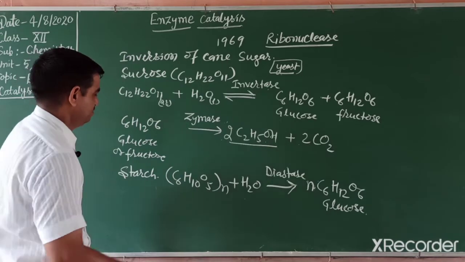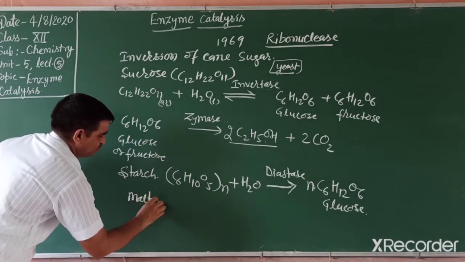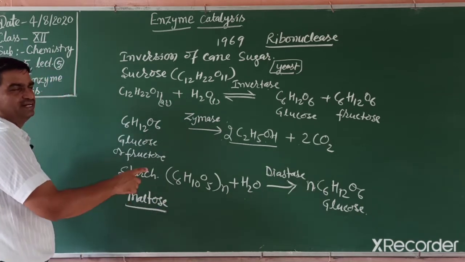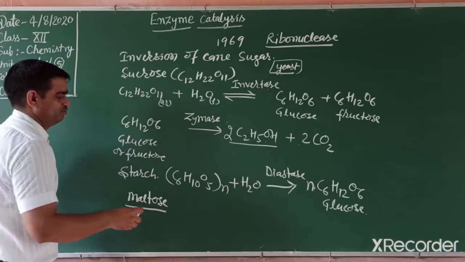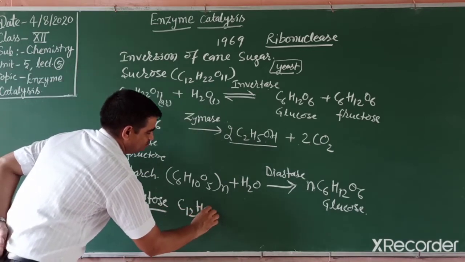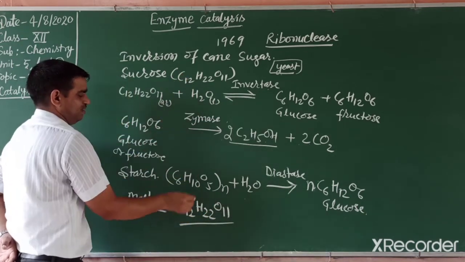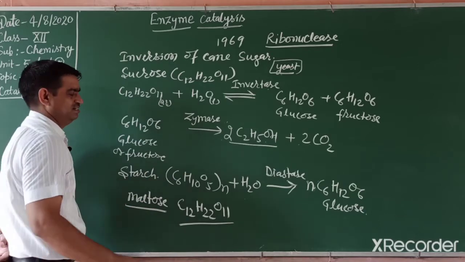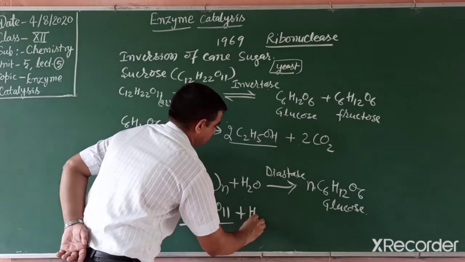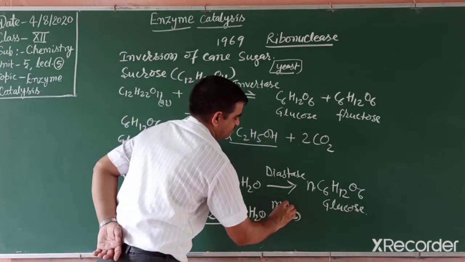Another example is maltose. Maltose is also a disaccharide. We study this in detail in the biomolecules chapter. C12H22O11, like sucrose, maltose also has the same formula. When dissolved in water, in the presence of the enzyme maltase.